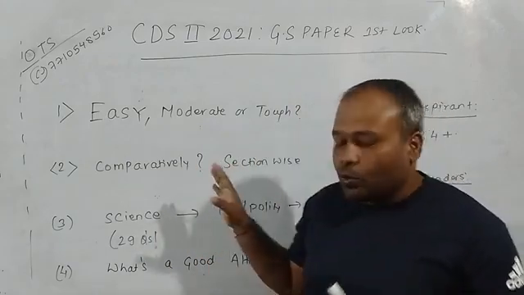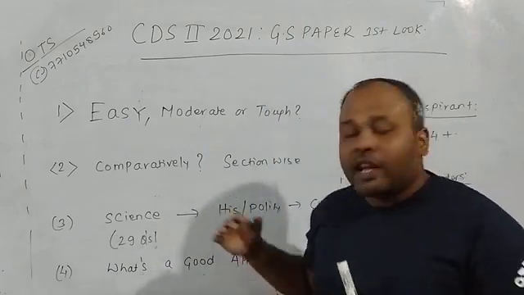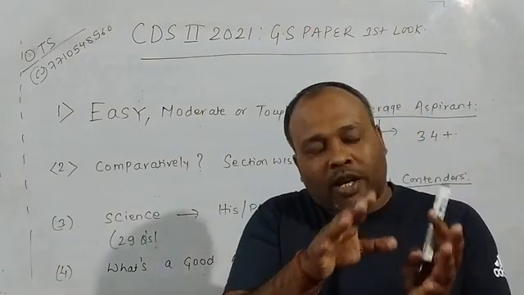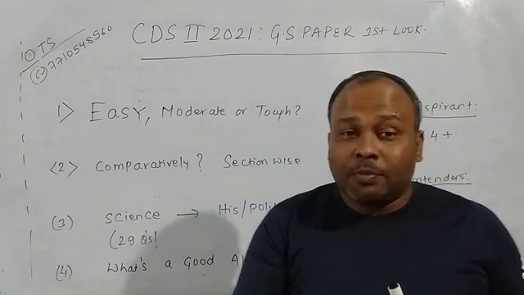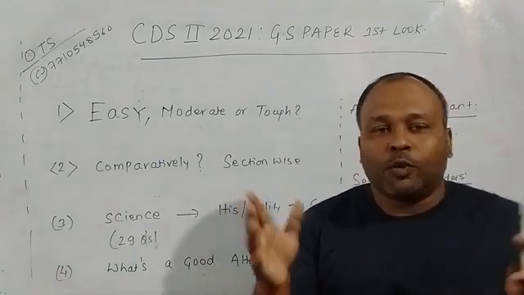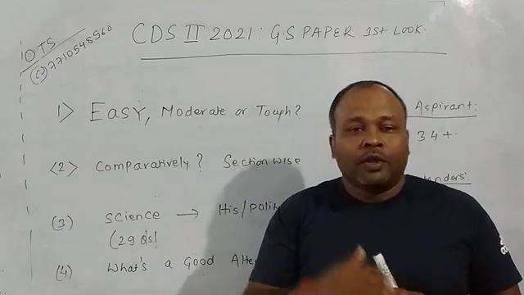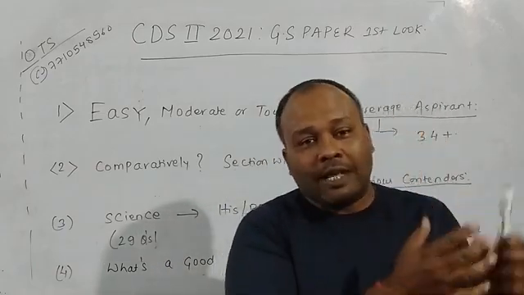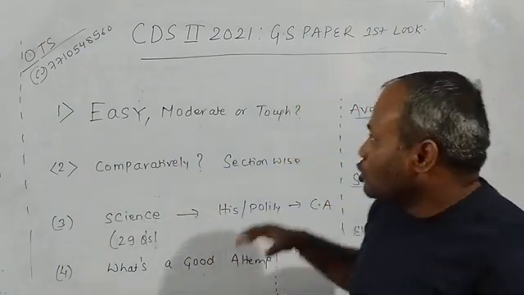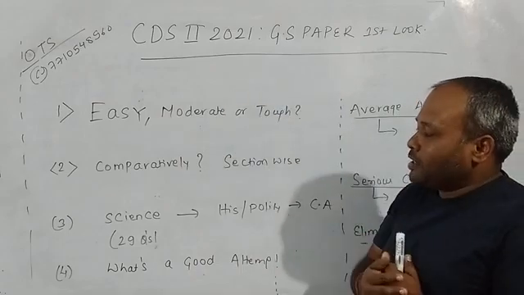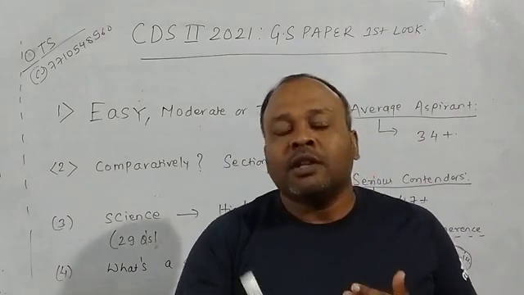I'm just going to discuss how you can rate this GS paper. Second thing, what can be the expected number of attempts to be in the safe zone. That's important. Was the paper moderate? Was it tough? Of course, the opinion varies from person to person. So I am going to give you a broad perspective, based on the previous years as well as the current trends and the awareness of the candidates, right? So we'll first be looking at these four aspects. Later on we'll be discussing what could have been the average attempt in this GS paper.